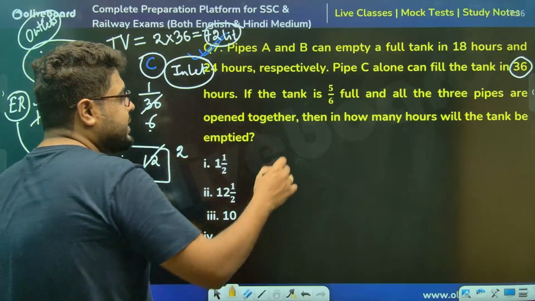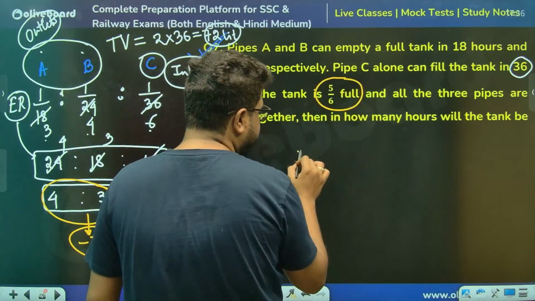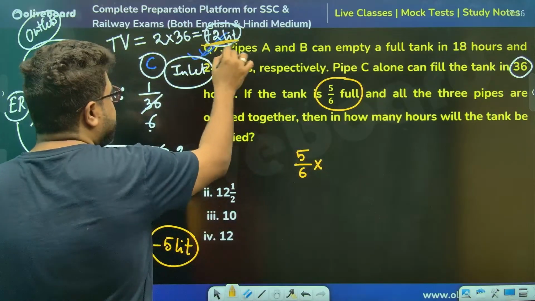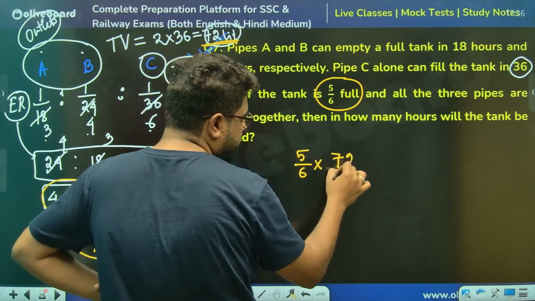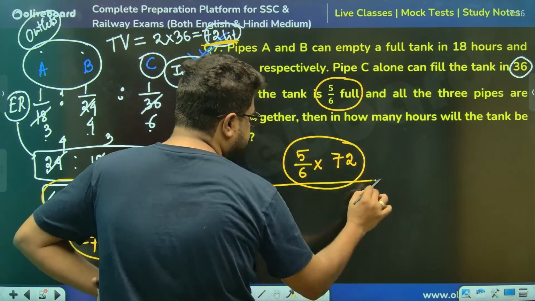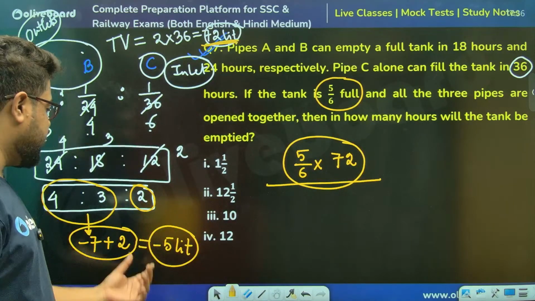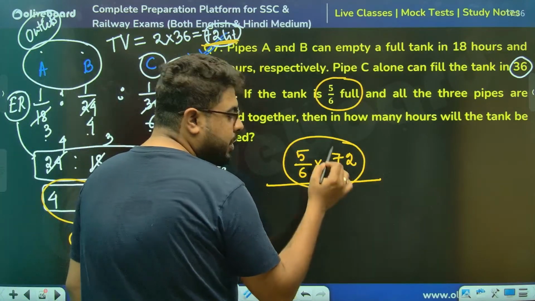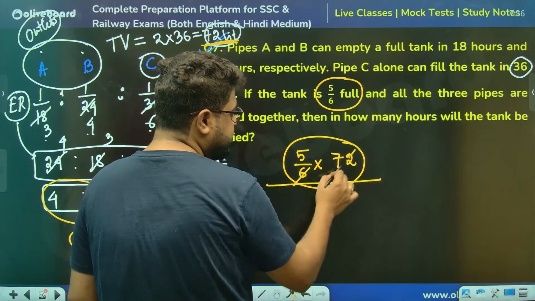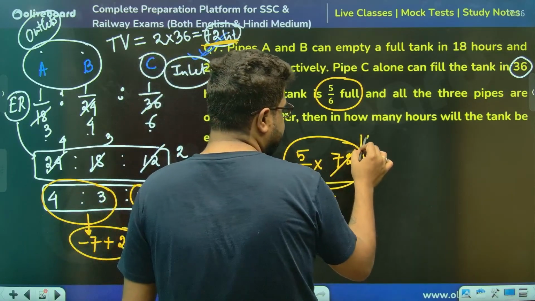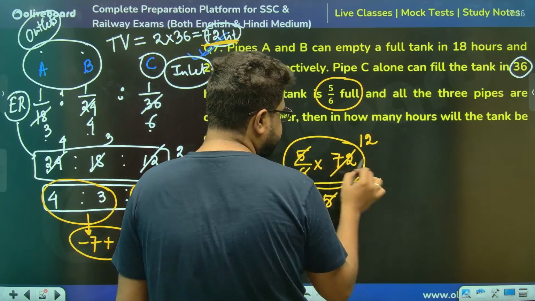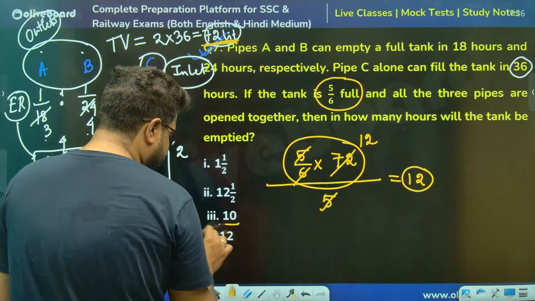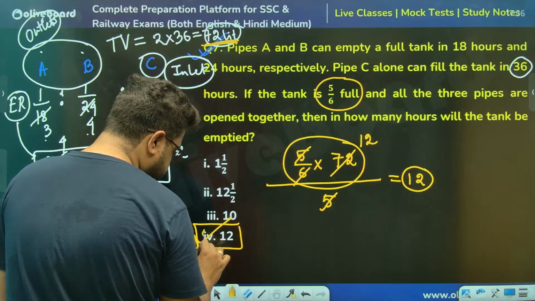Now, the tank is not full. It is only 5/6 full. So the volume of water in the tank is 5/6 of the total capacity, that is 72. Now who will empty it? When all three are open together, they are emptying at the rate of 5 liters per hour. So this will be the time taken: 6 12s of this, sir. 5 cancels, so the answer will be 12 hours, which is option number 4.